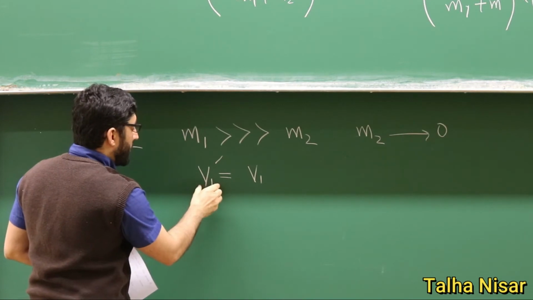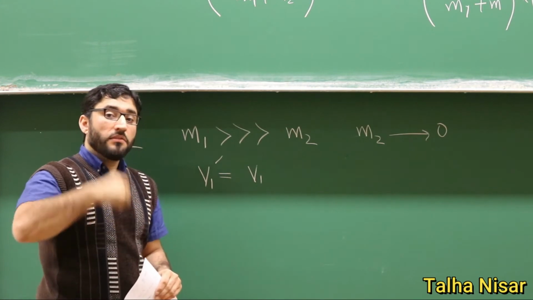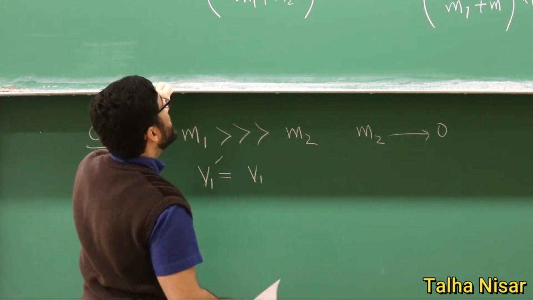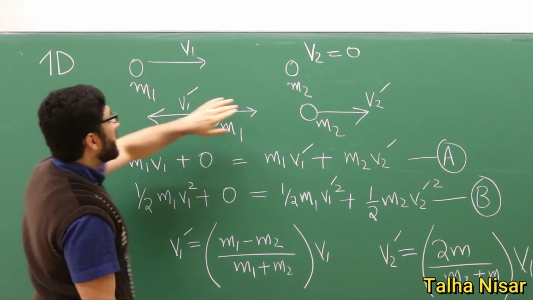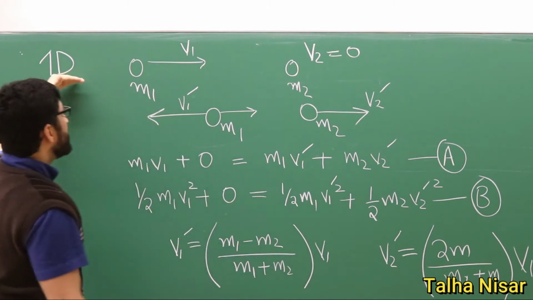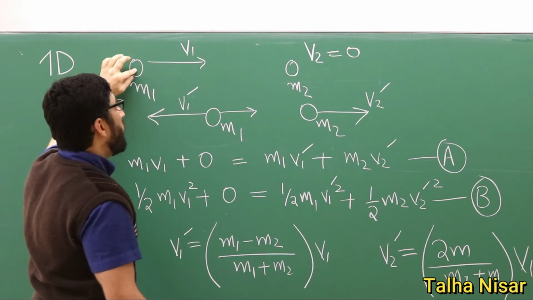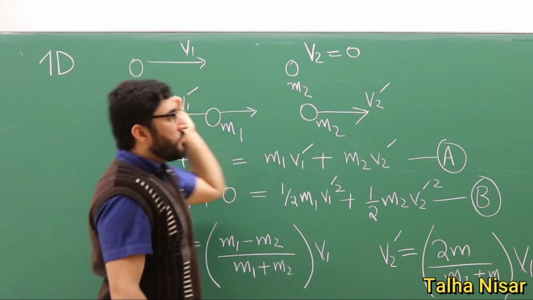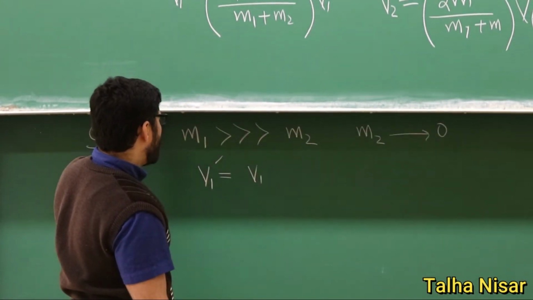So the velocity of the m1 particle after the collision will be the velocity before the collision, because this m2 particle has an extremely small mass. When it hits the large mass m1, m1 will not even feel it, and it will move with the same velocity; the velocity will not change.